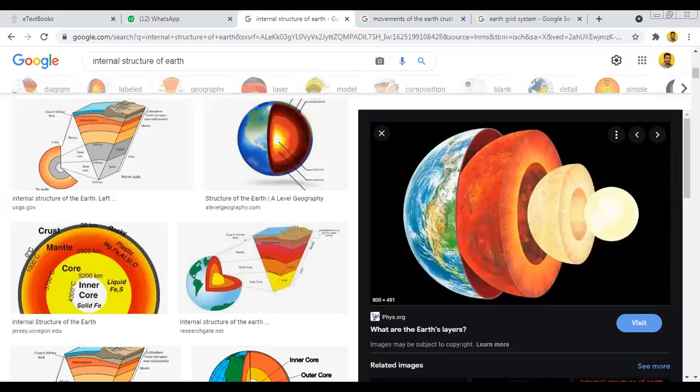Okay, so all the layers are given here. This is the first one, blue color and different colors. This is the crust. Okay, the second layer, this one is the mantle in a liquid form. On this mantle, this crust is floating.